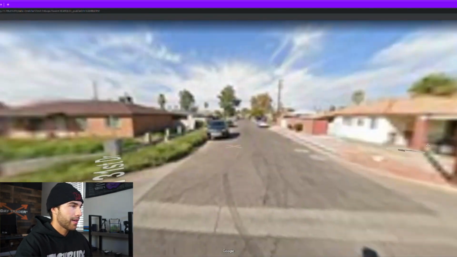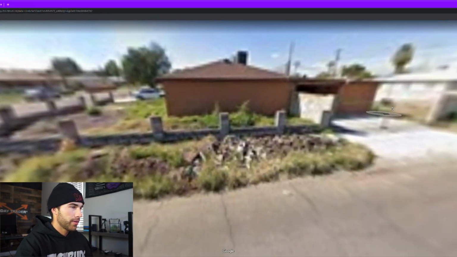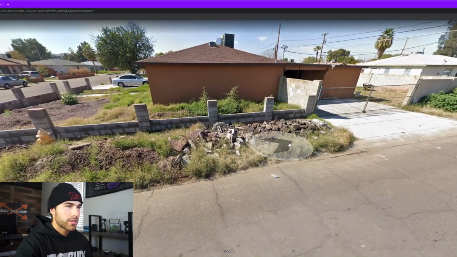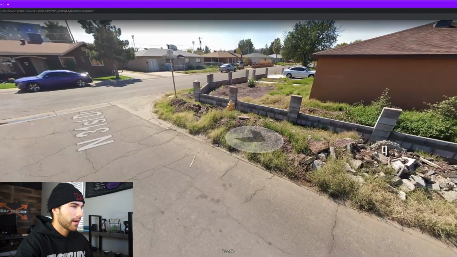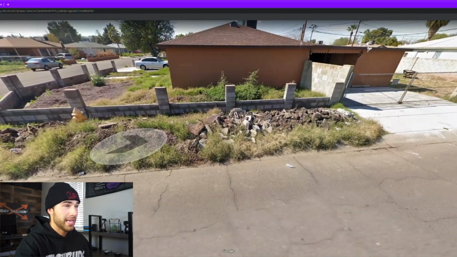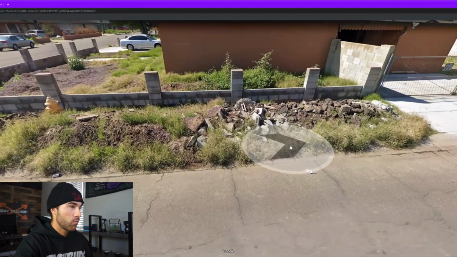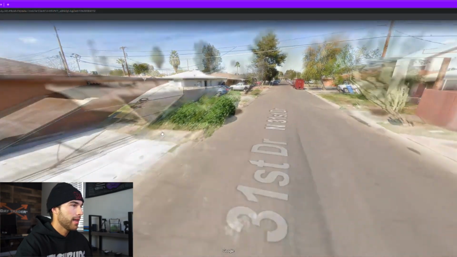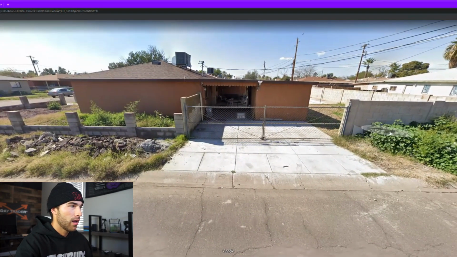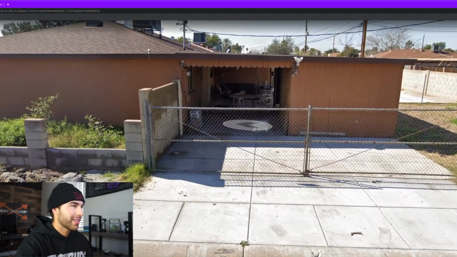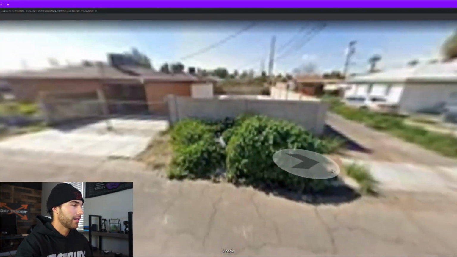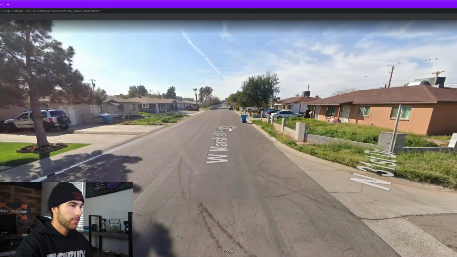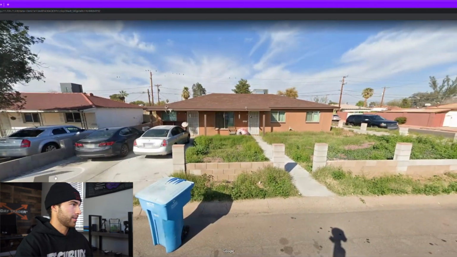So let's actually have a look down the side of this property to see if we can. Okay, so I don't know if this is really considered their yard. This is more of a communal area because it's on the outside of their fence, but it still could be in their property line. So this is a really, really good sign right here. They have totally given up on any sort of yard work for this property, and I believe this is part of their lot as well. You can even get a look in their backyard. Their backyard looks pretty good, but then you go over here again and it looks like it's extremely overgrown. So this is another property that we are going to write down. It just happens to be in the same exact neighborhood across the street from the other one.